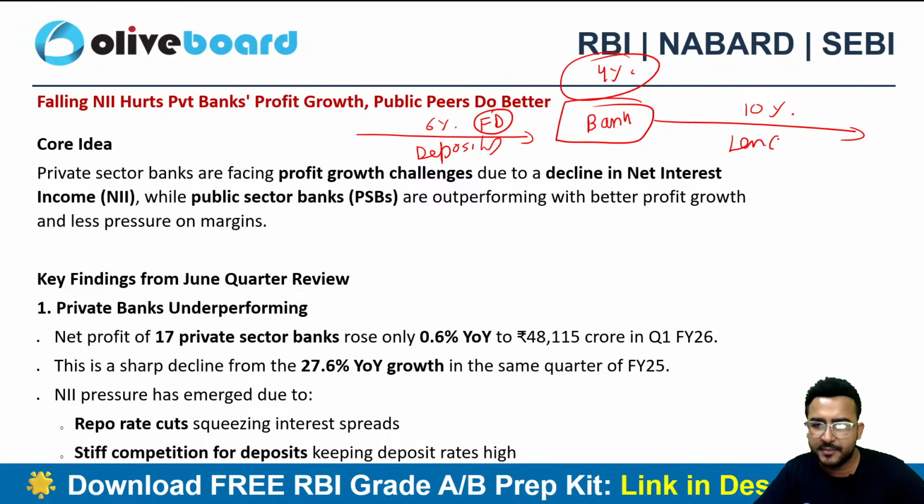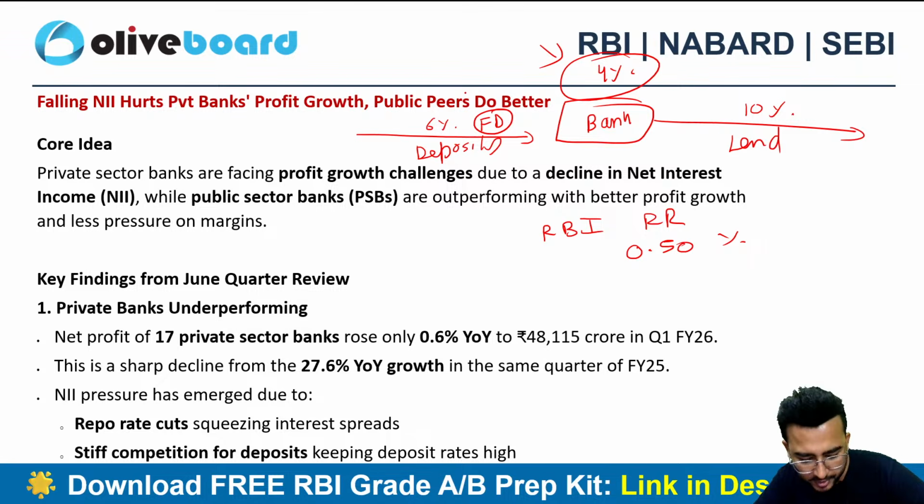Now let's suppose RBI has slashed the repo rate by 0.5%, 50 basis points. So what will happen? Both the rates will decline, but your margin will remain protected. Your margin will remain 4% only. So how is it going to impact my NII? Any opinion, guys?